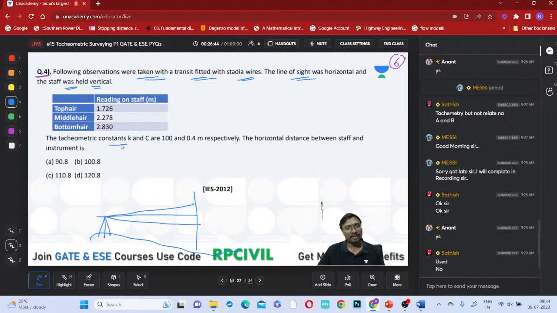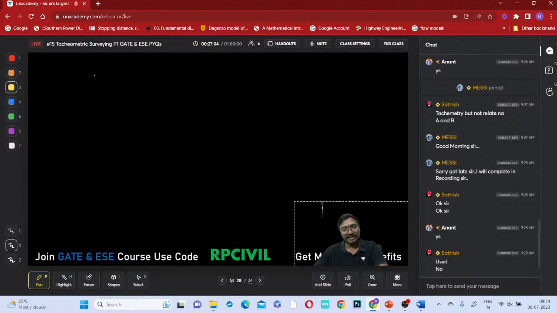Now the tachyometric constants K and C are given: K equals 100 and C equals 0.4 meters. Then the horizontal distance between the staff and the instrument, the symbol we give is capital D, and this is your staff intercept. So now tell me, what is the staff intercept?